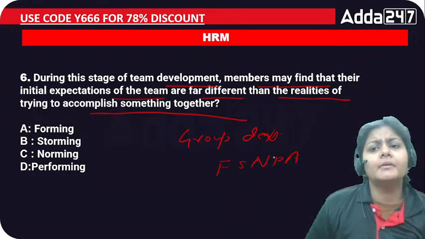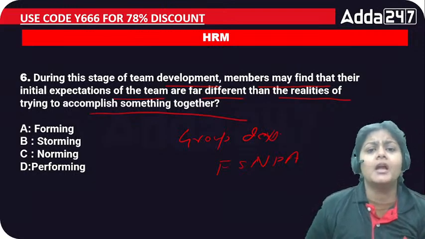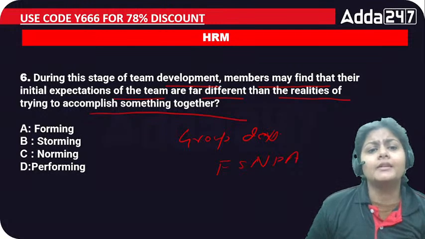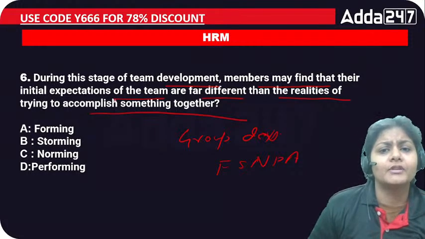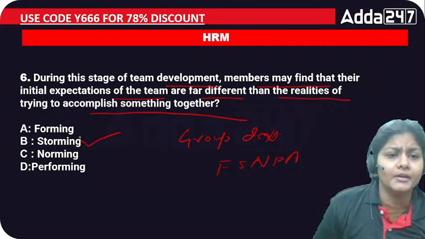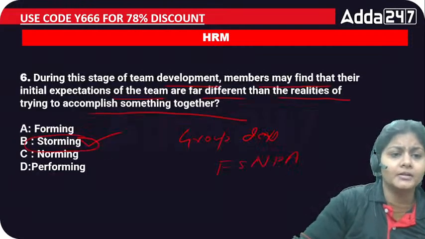Here members may find that their initial expectation of the team are far different than the realities of trying to accomplish something together. So that stage is basically norming, right? That stage is... sorry, storming, right?